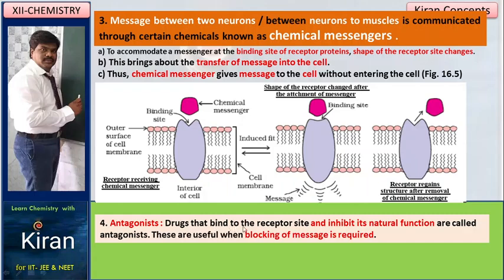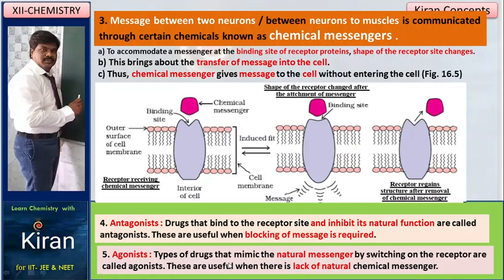Antagonists: drugs that bind to the receptor site and inhibit its natural function. The messenger comes and occupies here, and then only the message will transfer. When you don't want to transfer any message, you have to close the active site. At that particular time, you have to add a drug. The drug comes and occupies instead of the messenger and closes this shape. That is called an antagonist. Drugs that bind to the receptor site and inhibit the natural function are called antagonists. These are useful when blocking of messages is required.